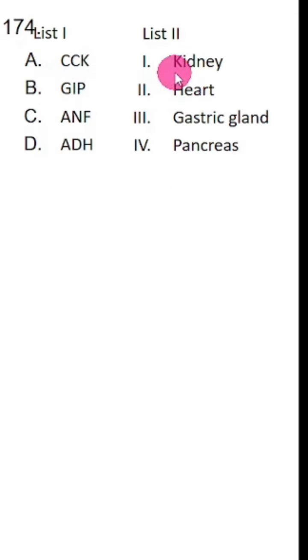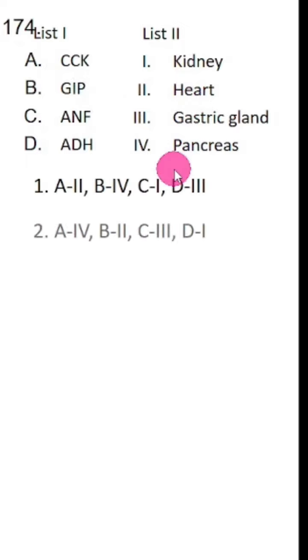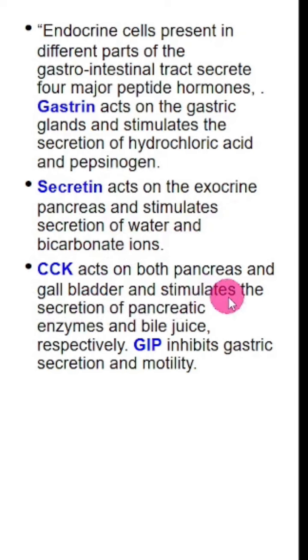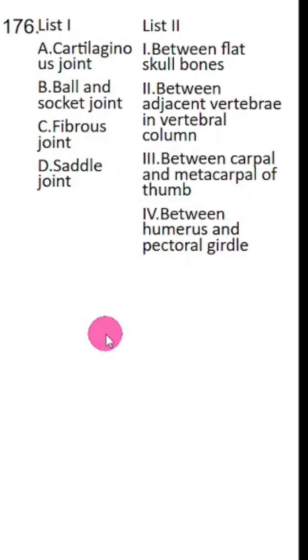Cholecystokinin, this is related to this one, pancreas. It will stimulate the secretion of pancreatic enzyme. A4 is in 2 and 3. B is either 2 or 3. GIP is related to gastric gland. B is 3. So option 3 is the answer. CCK acts on both pancreas and gallbladder and stimulates secretion of pancreatic enzymes and bile juice. GIP inhibits gastric secretion and motility.